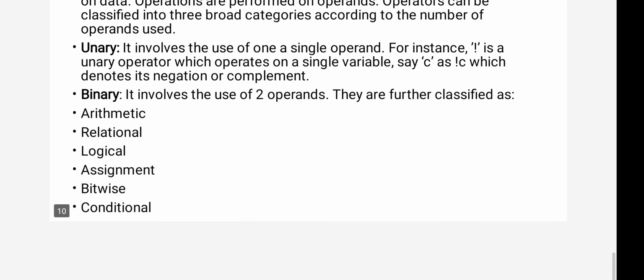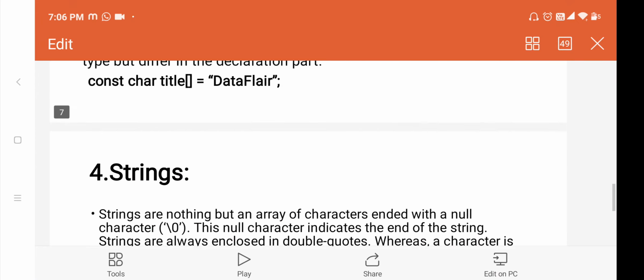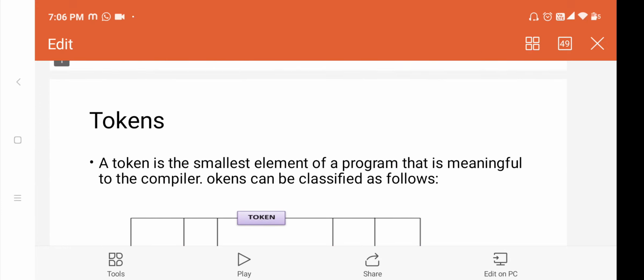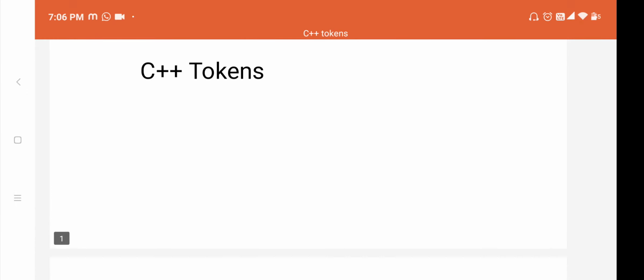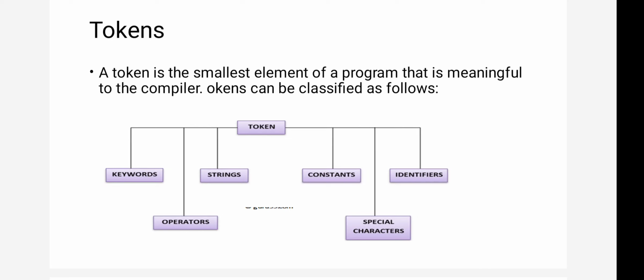This is about operators, and these are tokens of C++ programs. So what are tokens? Tokens are small individual units of your program. In C++ you have a number of tokens. Keywords are predefined words that you get from the software. Operators are special symbols which perform different operations on operands, like arithmetic, relational, logical, bitwise and so on.